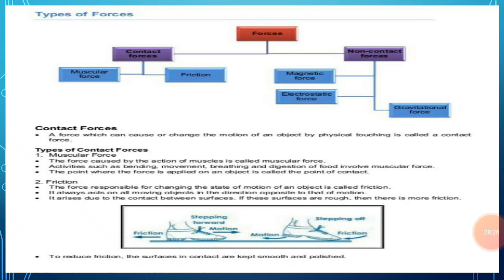Now the third example is gravitational force. Now we are going to know about that. What is gravitational force? This can be explained as follows. Newton said that every object in this universe pulls every other object with a certain force. The pull exerted by objects possessing mass is known as gravitational force. So we can define the gravitational force like this: the pull that is exerted by objects possessing mass is known as gravitational force.